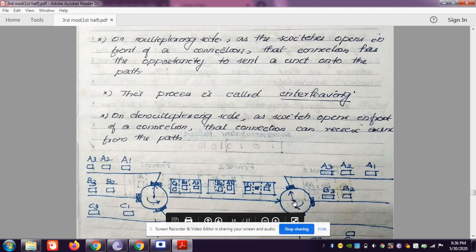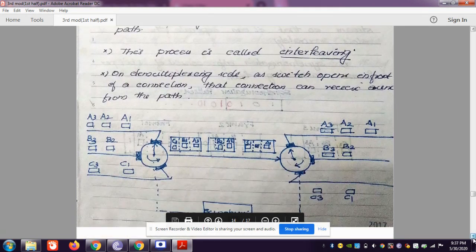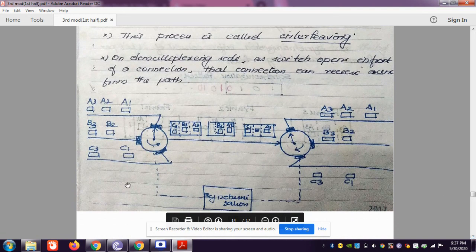And at the demultiplexing side, a switch opens in front of the connection in such a way that it is receiving the data from the path. So here comes the synchronization of the data. That means the multiplexer and the demultiplexer should be synchronized.